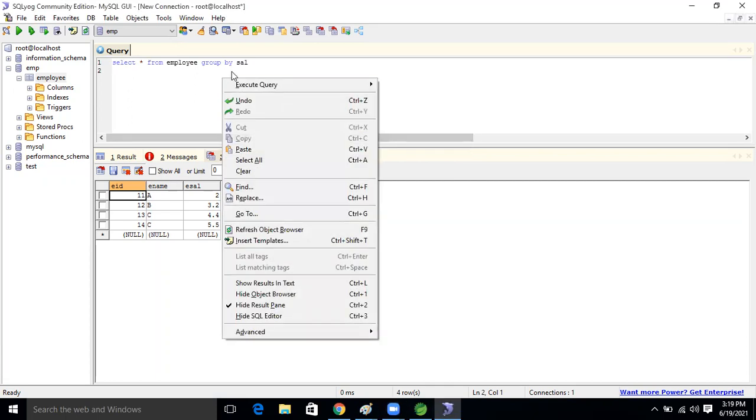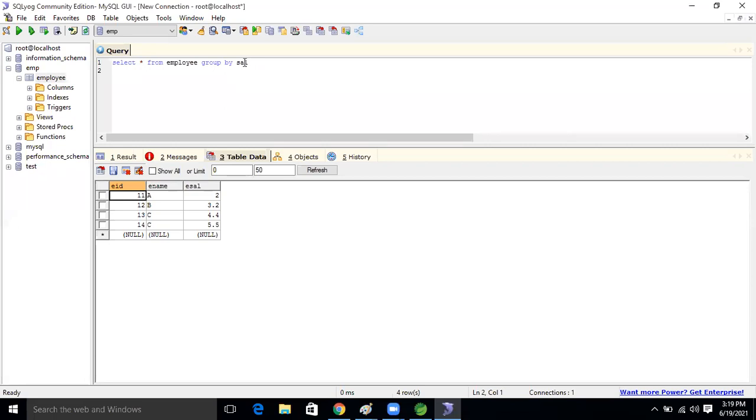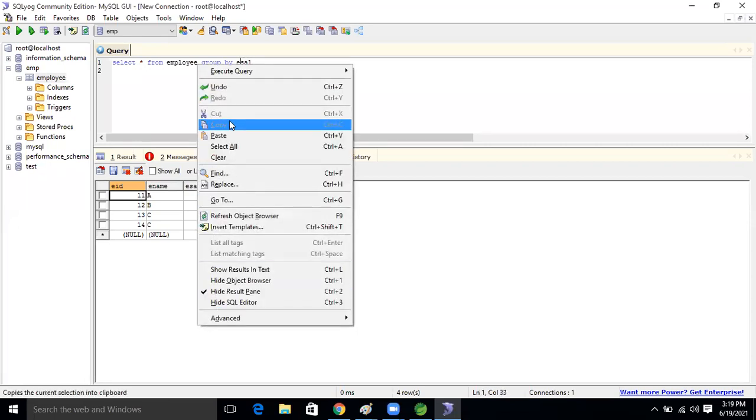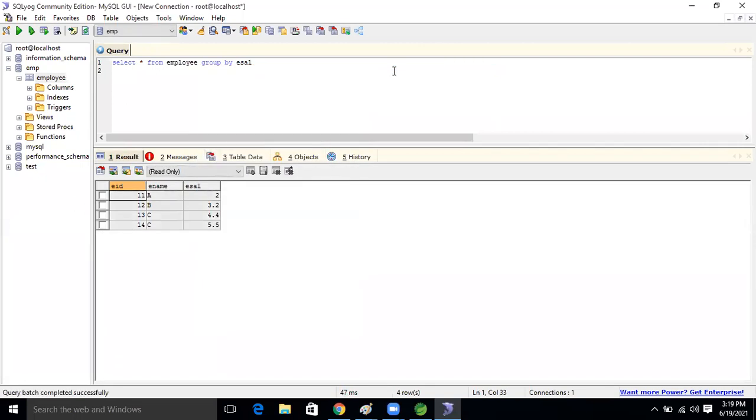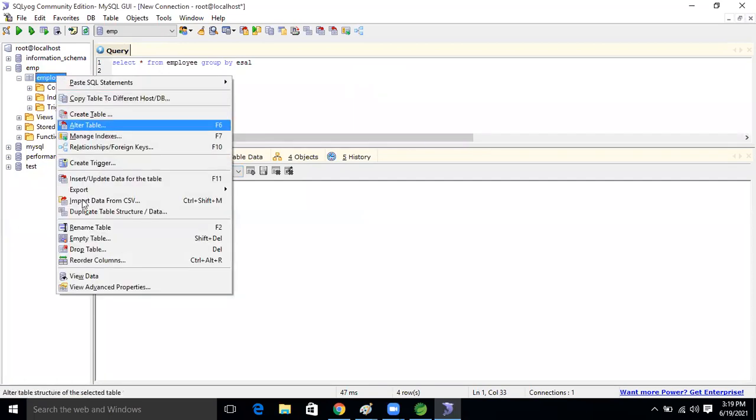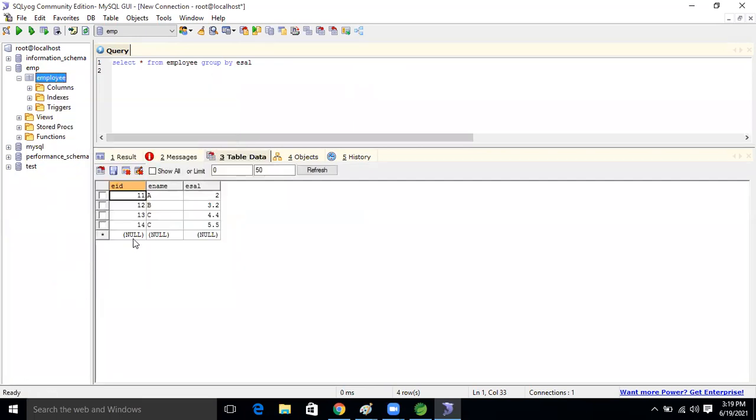Group by ESAL. We will get 4 records. If you modify any same number, you will get 3 records. Like if you make 3.2 to 2 only. Group by means what?